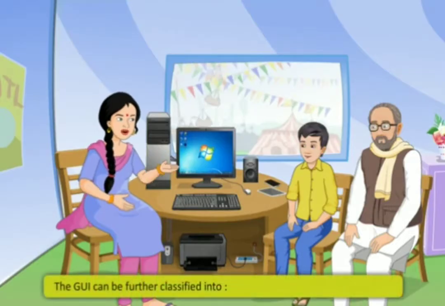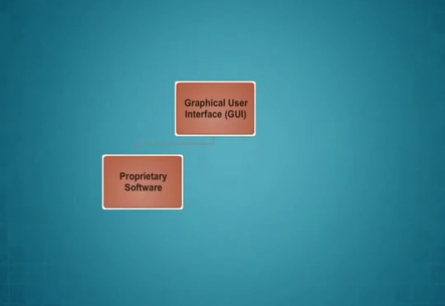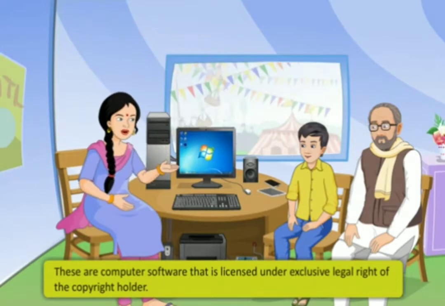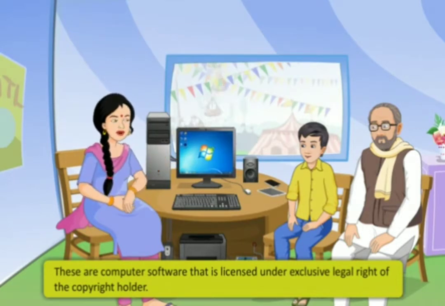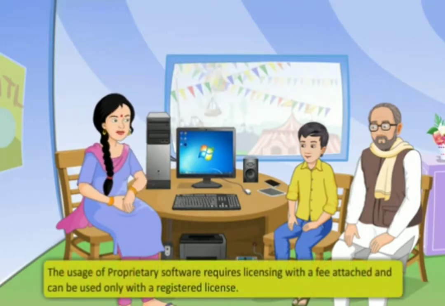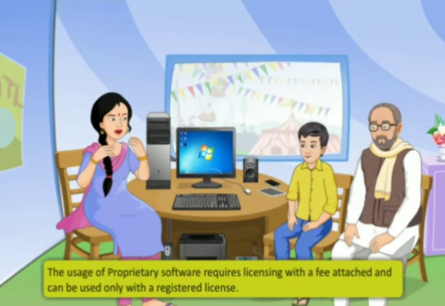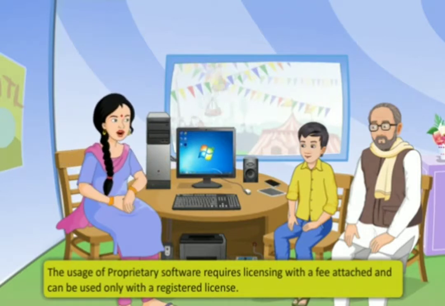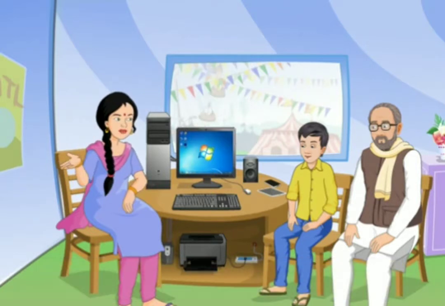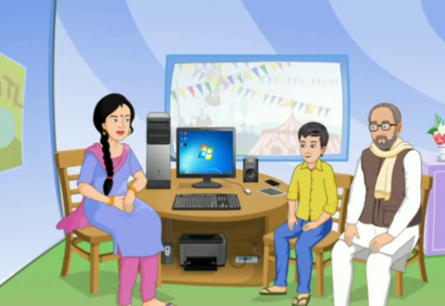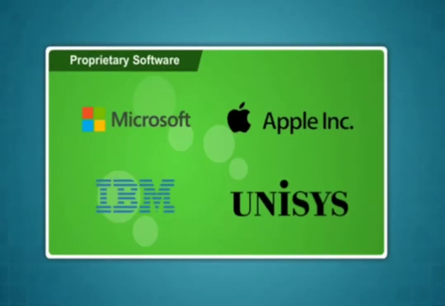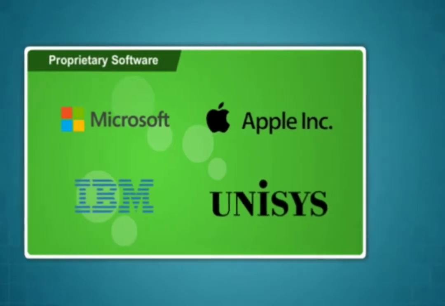The GUI can be further classified into proprietary software and free or open source software. Proprietary software is a computer software type which is licensed under exclusive legal right of the copyright holder. The usage of proprietary software requires licensing with a fee attached and can be used only with a registered license. The user is not allowed to modify, share, study and redistribute them. The most common type of proprietary software is Microsoft, Apple Inc., IBM operating systems and Unisys.